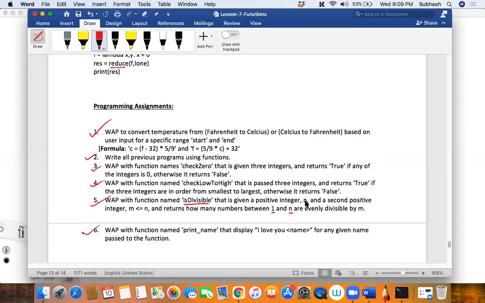One is n, the other one is m, and m will be less than or equal to n. After that, the function has to see how many values between 1 and n are evenly divisible by m. You know what I mean by evenly divisible? If you do mod by m, it should be equal to 0. I don't want to give the logic. That is why I'm asking you. Okay, sir. Between 1 and n, it should be evenly divisible.